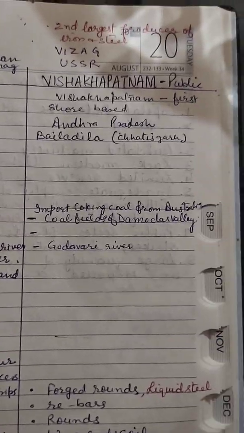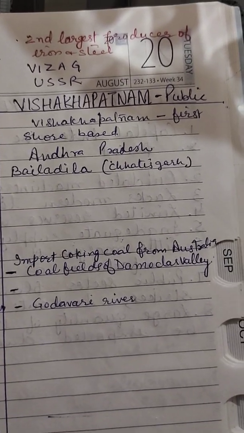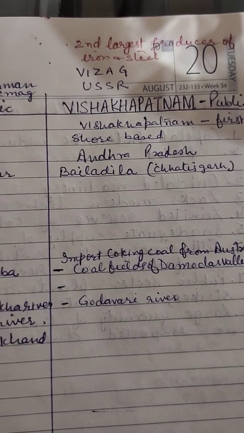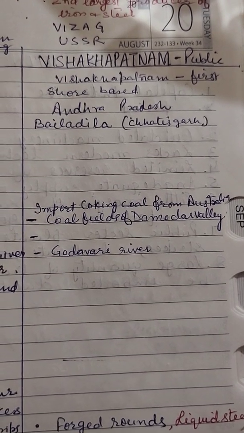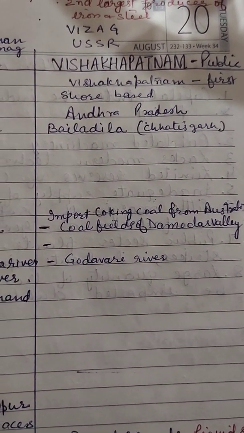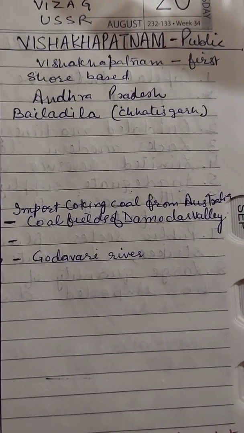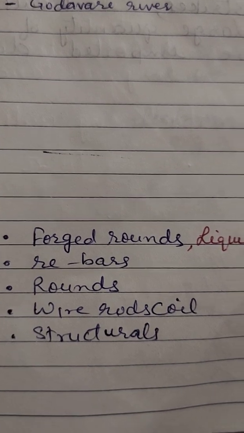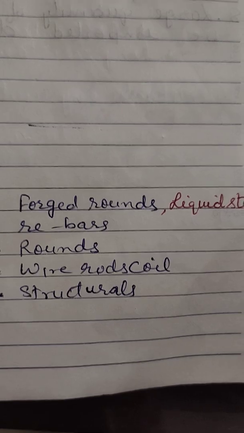Then Visakhapatnam, which is set up with the collaboration of USSR and is the first shore-based iron and steel plant and second largest producer of iron and steel in India. It is situated in Andhra Pradesh, gets its iron ore from Bailadila, and it imports coking coal from Australia. Coal fields of the Damodar Valley provide the rest of the coal. Water supply from Godavari River, and the products are forged rounds and liquid steel, rebars, rounds, wire rods, coil and structurals.